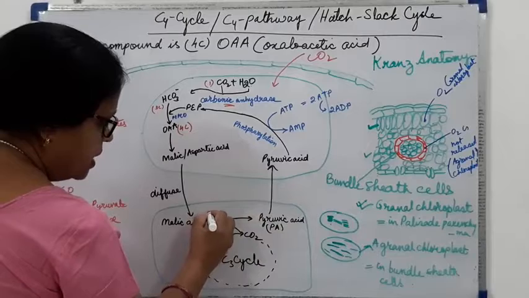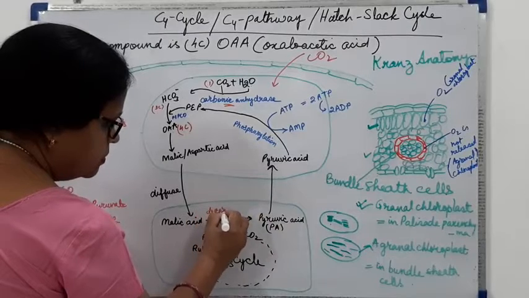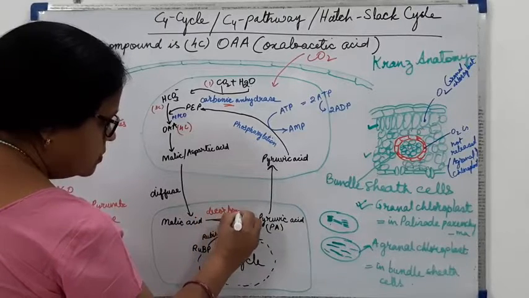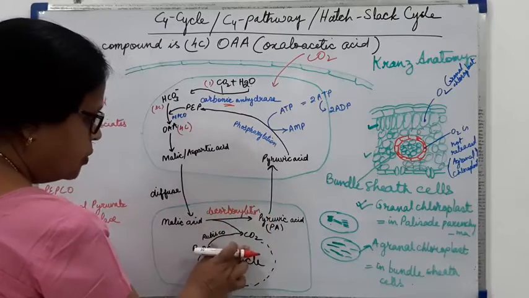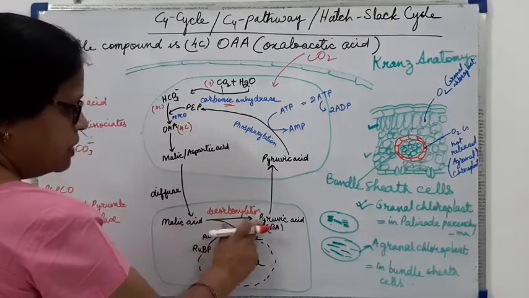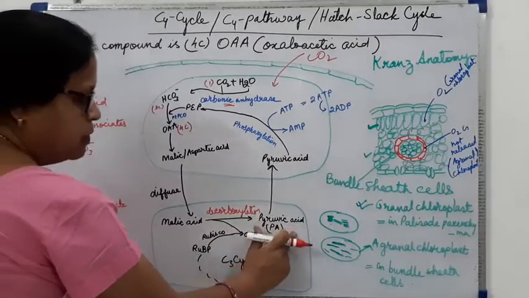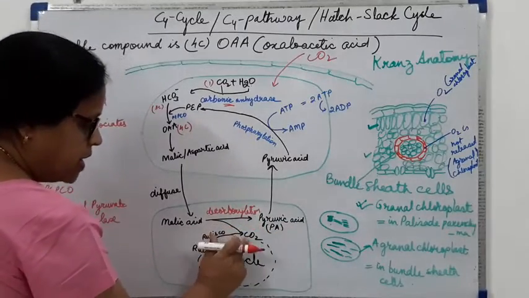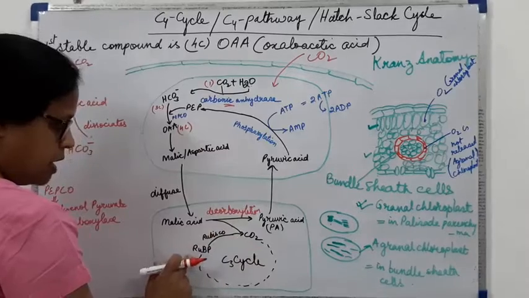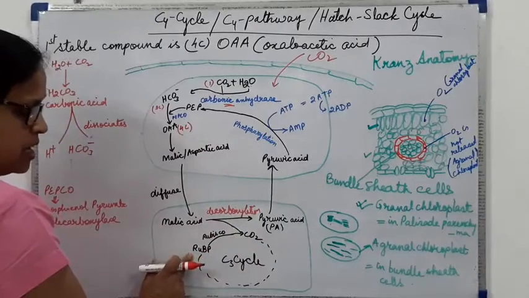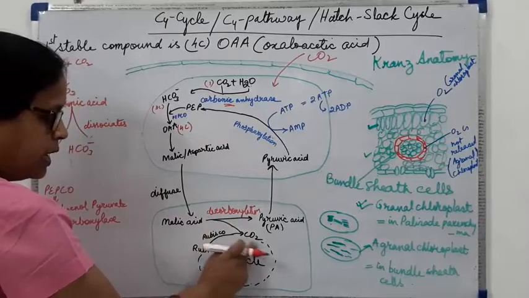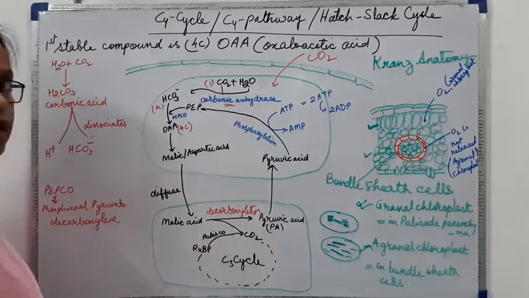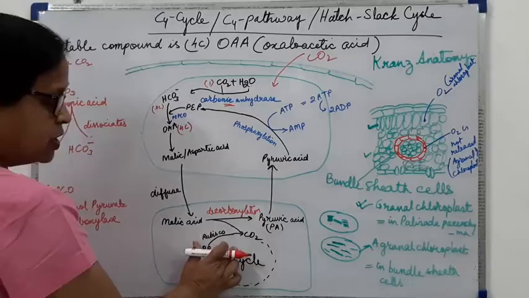So here there will be decarboxylation, means carbon dioxide will be removed and malic acid will get converted into pyruvic acid, and this carbon dioxide will combine with RuBP in the presence of the enzyme Rubisco, and the C3 cycle will continue in the bundle sheath.